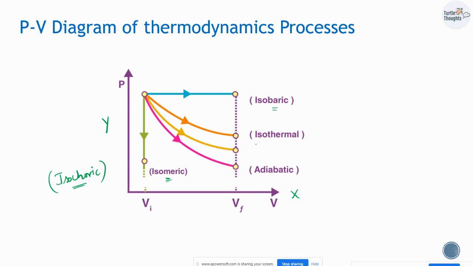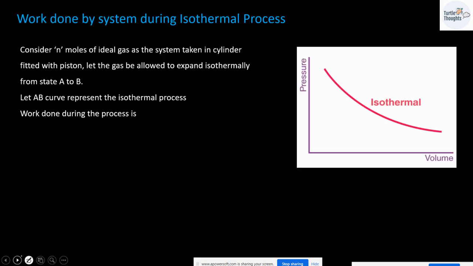In case of isothermal and adiabatic, it is going to be a curve, and it is to be noted that the isothermal curve is always going to be on the top and the adiabatic curve is going to be at the bottom whenever you consider isothermal and adiabatic PV diagrams. Next, work done by a system during an isothermal process. Now we are going to derive the work done for the isothermal process.